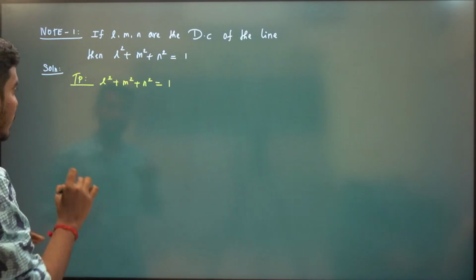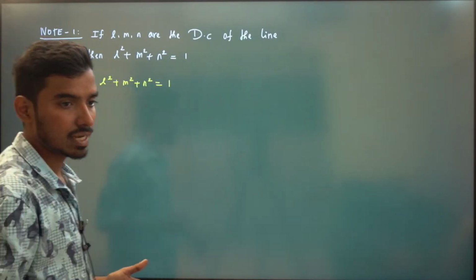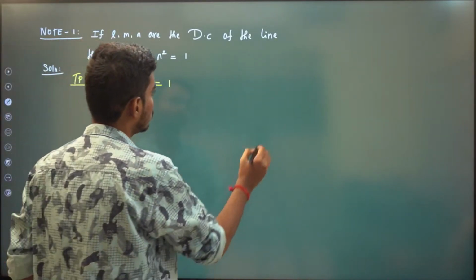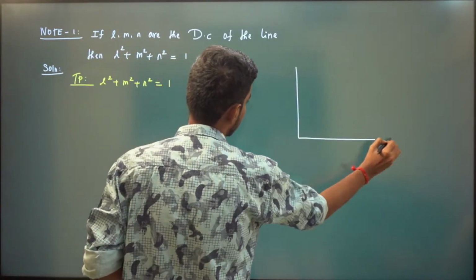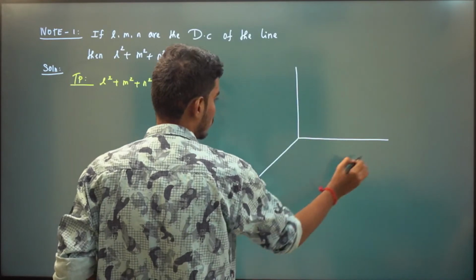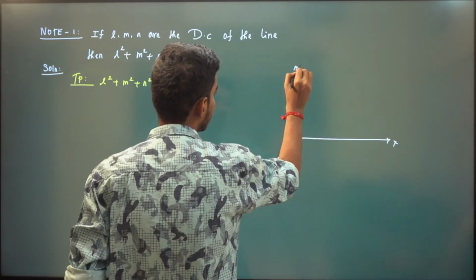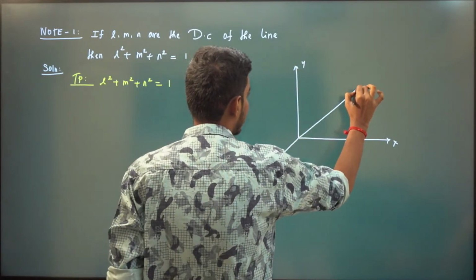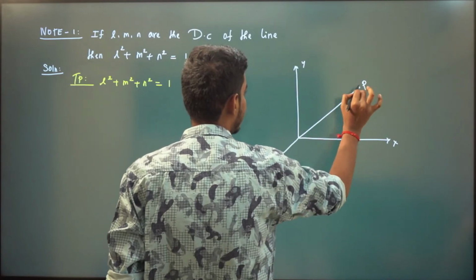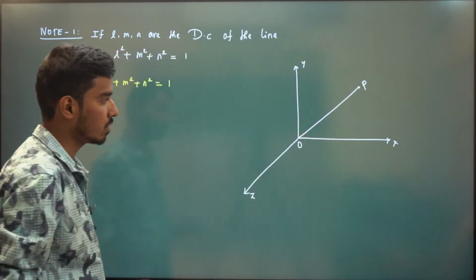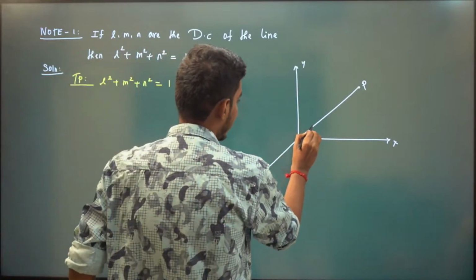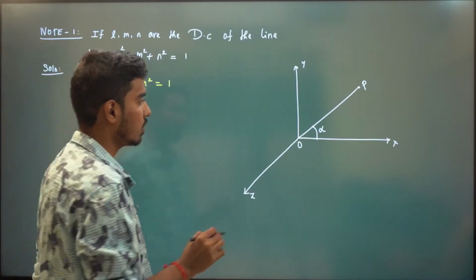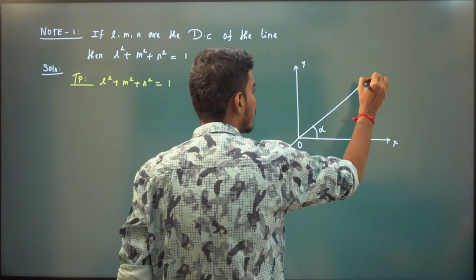So what is L? We know L is cos alpha, M is cos beta, N is cos gamma. So we will do this very easily. We have our x-axis, we have our y-axis, we have our z-axis, and we have a line OP. This will extend, but I'll restrict to P. So this makes an angle alpha with the positive x-axis.